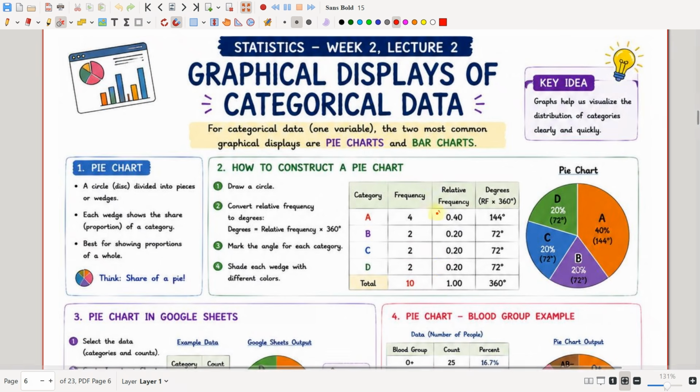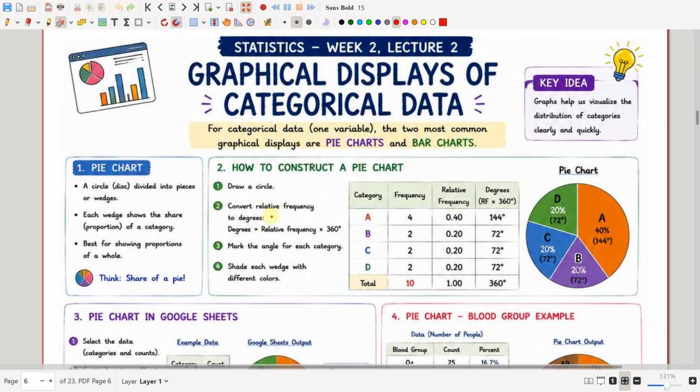When we add up all the relative frequencies, we must get 1. The sum of all the relative frequencies should be 1. Only if it is 1, the data is consistent and the relative frequencies are correct. If you do not get 1, then your answer is probably wrong.